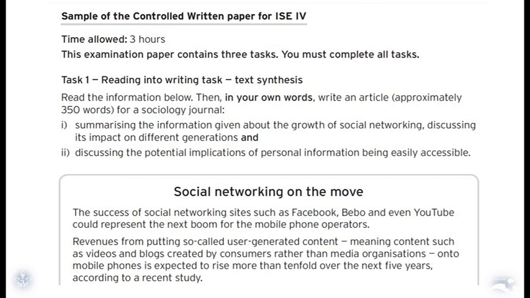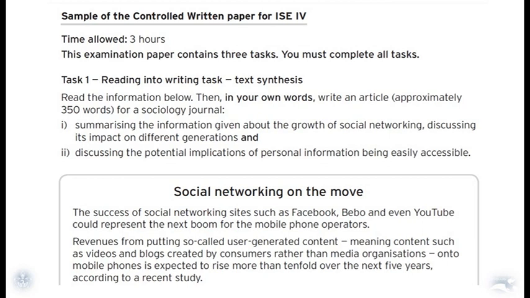So you have to write an article for a journal, and you have to talk about something that is a real life topic, social networking. You're going to discuss the impact on different generations. So as you can see, the kind of task is very authentic, because this is something that you at some point will be asked to do in real life. In real life, at school, in the university, for your job, you have to write this kind of text, to summarize information and then give your opinion about something. That is the first thing.